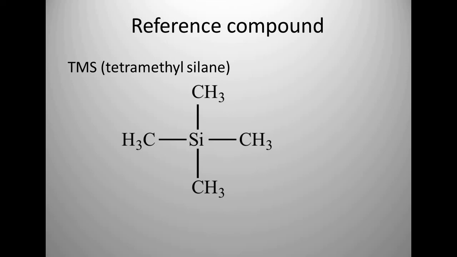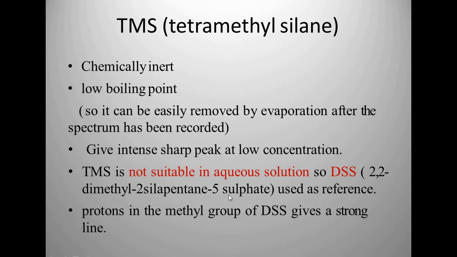Only one signal will be observed for all these protons. And what are the other benefits of TMS? It is chemically inert, so it will not react with your sample and your sample is protected, and it will show a signal on your spectra.